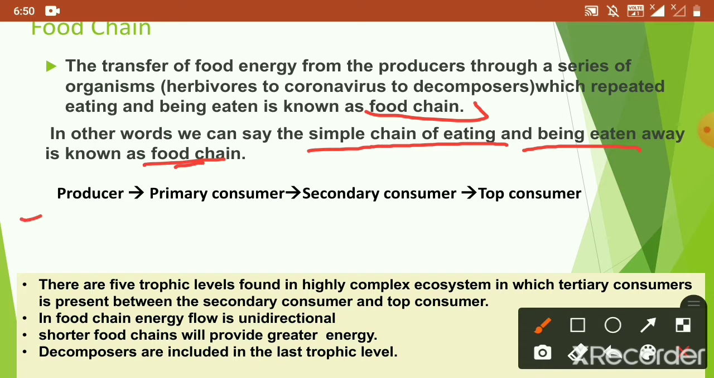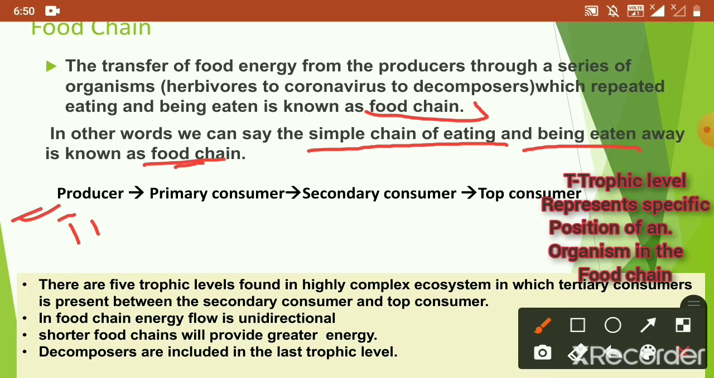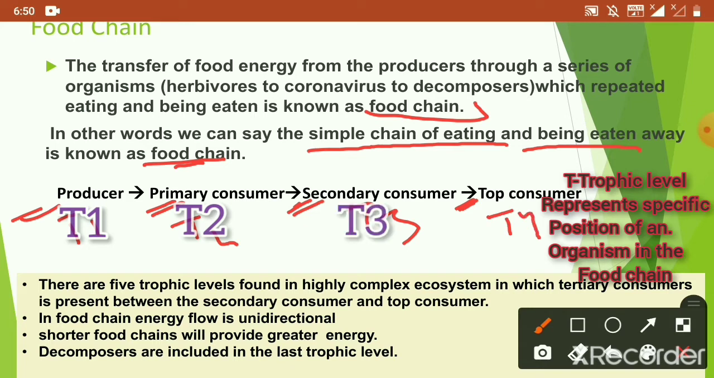Here, the producers form the first trophic level, primary consumers form the second trophic level, secondary consumers form the third trophic level, and the top consumers are the fourth trophic level. These are represented as T1, T2, T3 and T4 respectively.